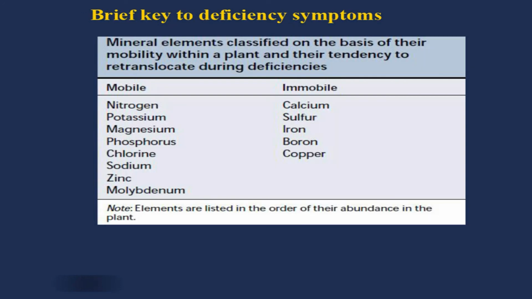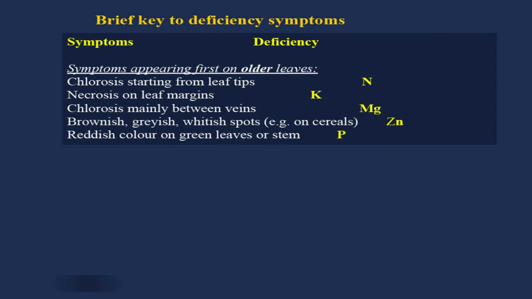Now, just the brief keys to the symptoms. The mobile elements are nitrogen, potassium, magnesium, phosphorus, chlorine, sodium, zinc, molybdenum. These are all mobile, and immobile are calcium, sulfur, iron, boron and copper. Just brief key symptoms: chlorosis starting from the leaf tips and symptoms on older leaves is nitrogen. Necrosis on leaf margin is potassium. Chlorosis mainly between the veins is magnesium. Brownish, grayish, whitish spots on cereals is zinc. Reddish color on green leaves or stem is phosphorus deficiency.